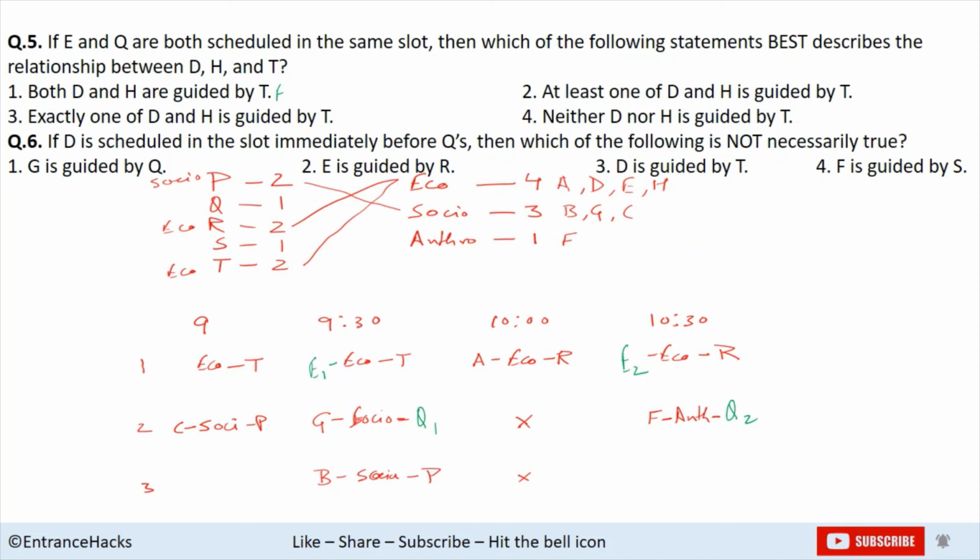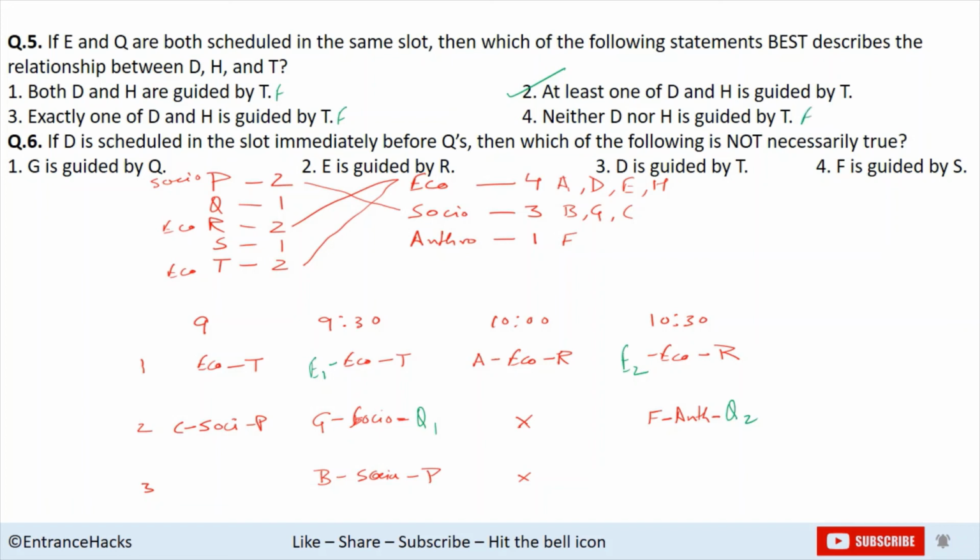And in another case, if the 10:30 slot is taken by E and Q, then both D and H are guided by T. So at least one of D and H is guided by T. So this seems to be true. Exactly one of D and H is guided by T. This is also not true. At least one. There could be one, there could be both. Neither D, that is also not the case.